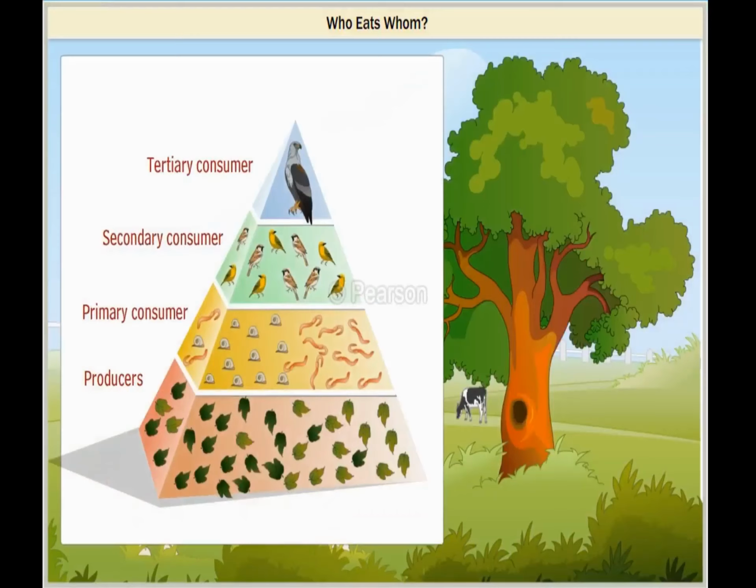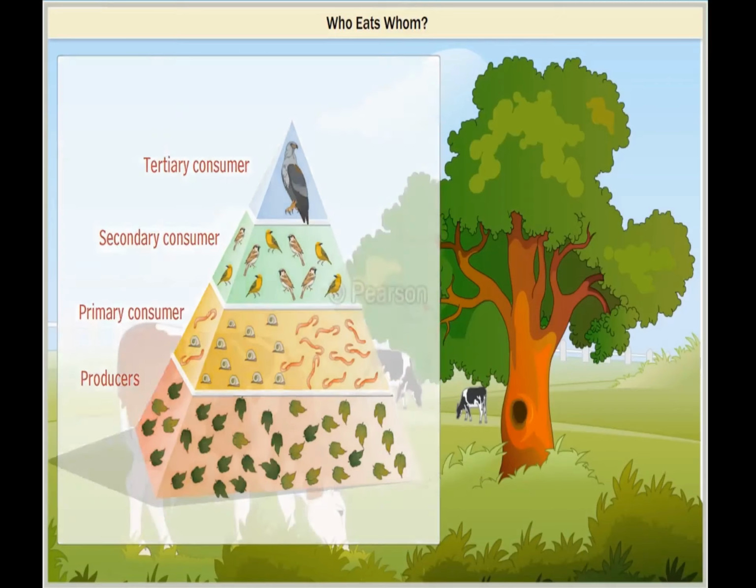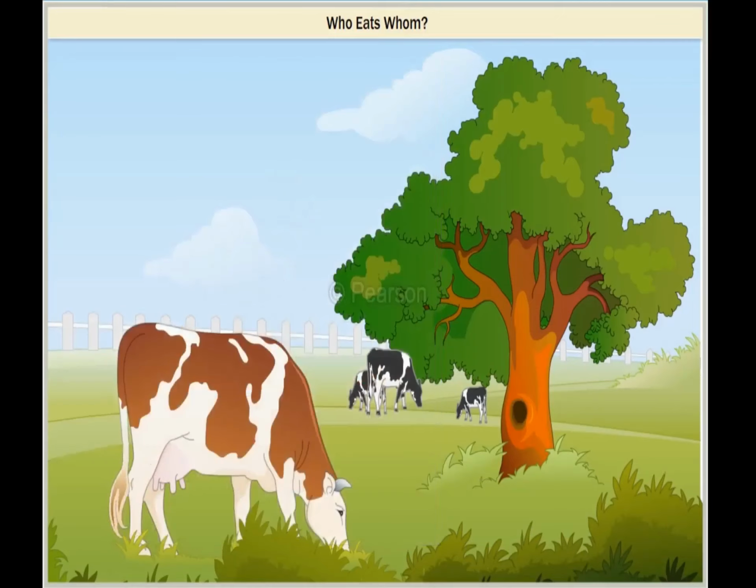As you can see here, in nature too, the number of organisms goes on reducing as we move up the food pyramid. The population of producers or green plants is more than that of the tertiary consumers.